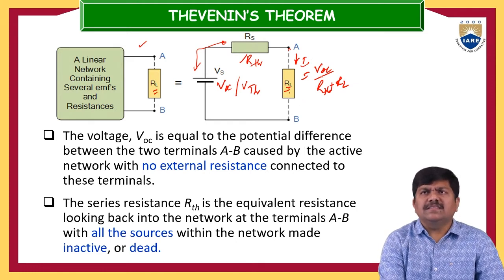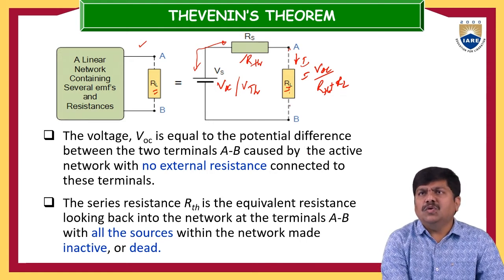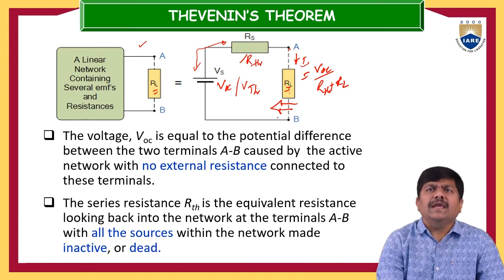The series resistance RTH is the equivalent resistance looking back into the circuit at the terminals A and B. So through these two terminals, if you want to see back into the network, whatever total resistance the circuit is having, that is the RTH, by making the sources inactive or dead.